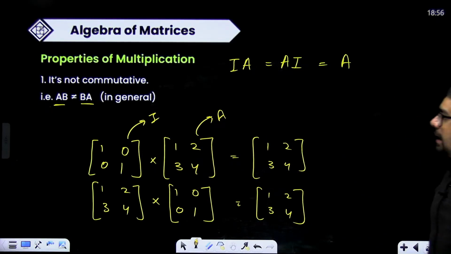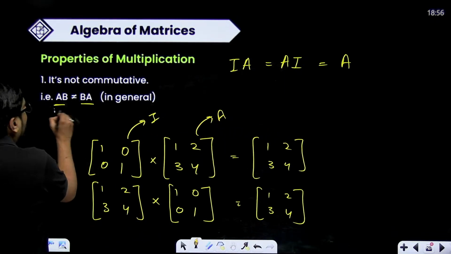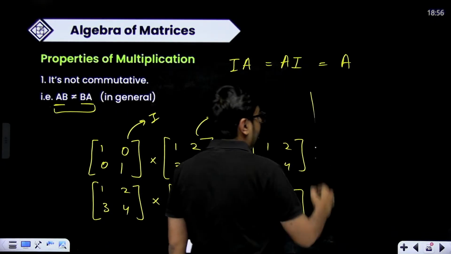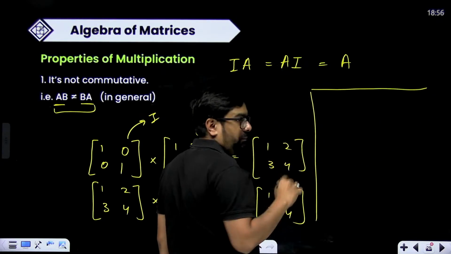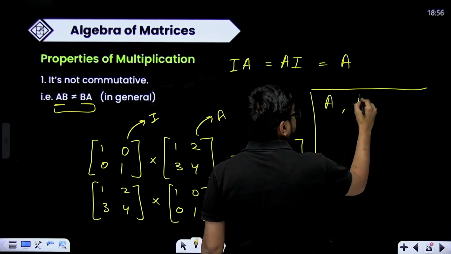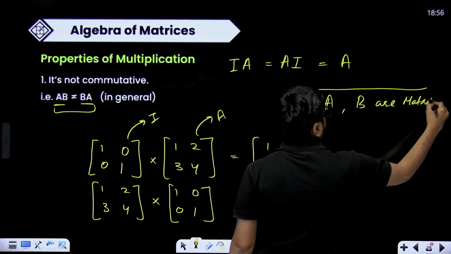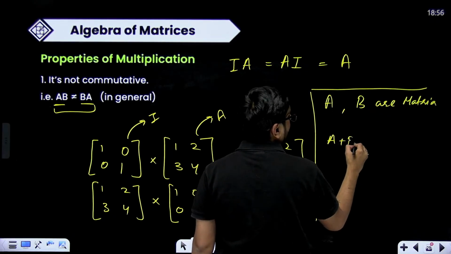Only in this case it will happen. Otherwise, this is not going to be the case. And that is why, if we have to apply this somewhere, suppose there are two matrices, matrix A and matrix B. These A and B are matrices, right? And somebody asks us to find (A plus B) whole square.